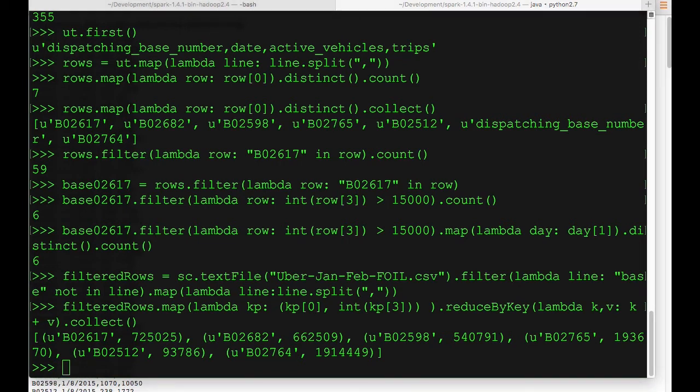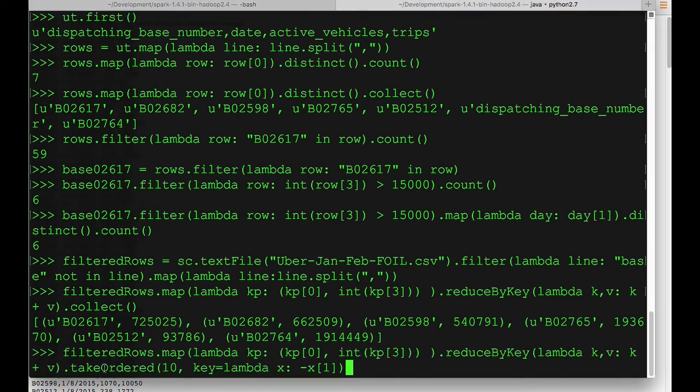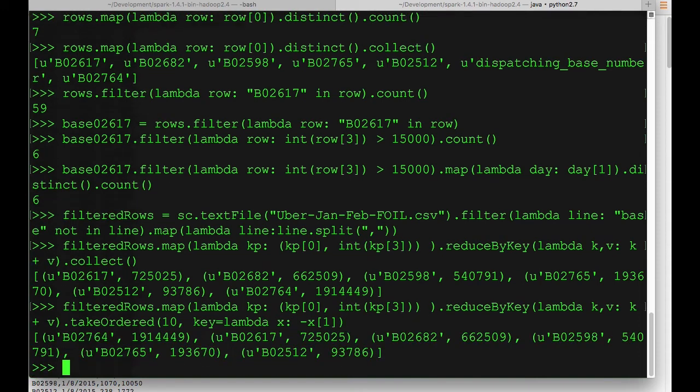I wonder what was the busiest Uber base in this time frame. Well, I think it would be easier to see if we sorted it. So let's call reduceByKey against the new RDD that we're creating with map, same as before. But let's use takeOrdered to return the top 10, and we'll order it by the value in the key-value pair RDD. This makes it easier to read. We can now see that B02764 had the most trips over the time frame compared to 2617 here by over 1 million.